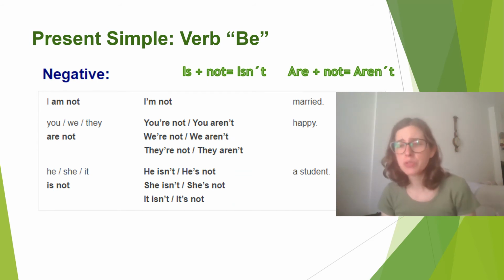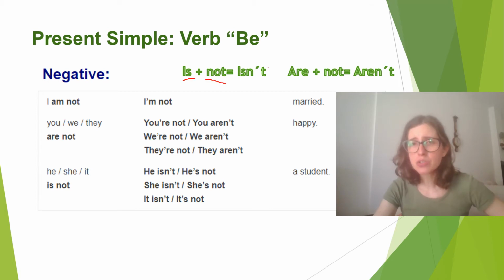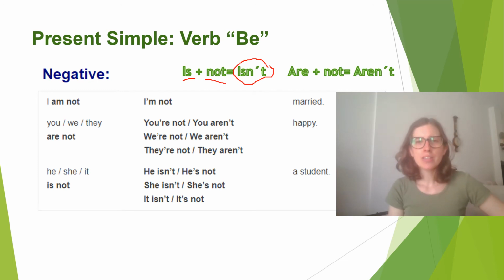Another thing that we have to really pay attention, it's when we are in the negative sentence, in the negative structure, and we have to put is plus not. So sometimes the students get confused about this contraction and they write wrongly. So pay attention to your writing. So as I already told in another video, we pay attention to the writing. Is and not and isn't.